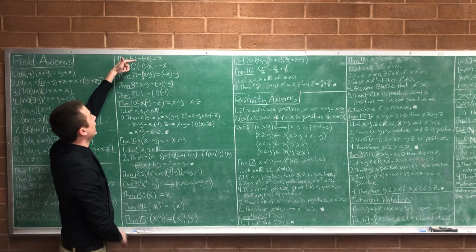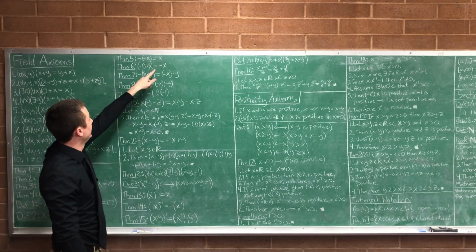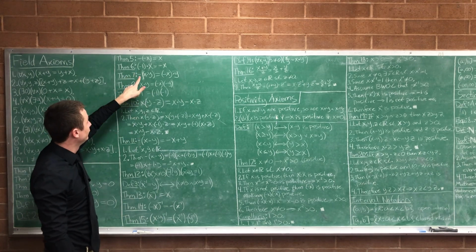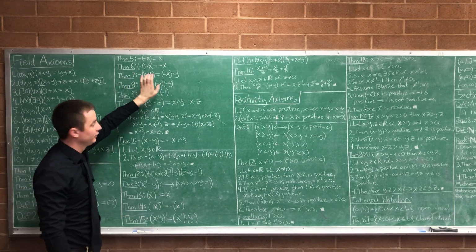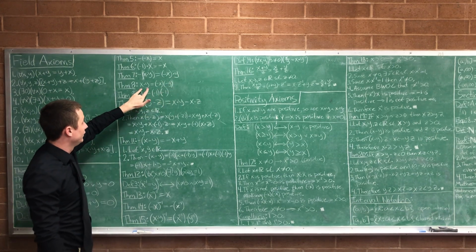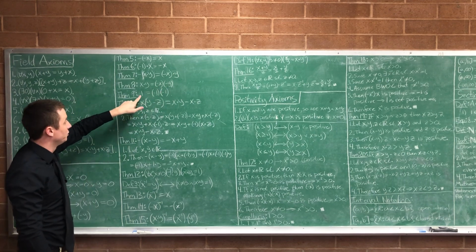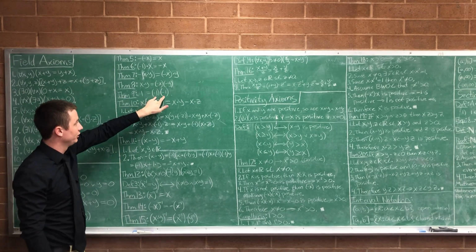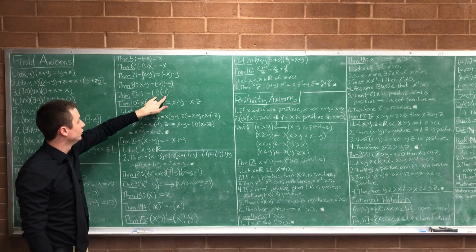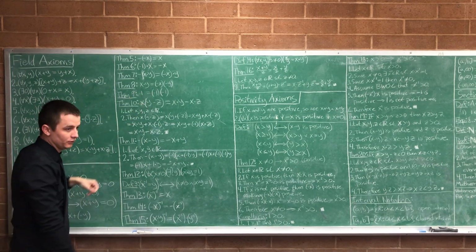Moving on, we proved that negative negative x is just x. We proved that negative x is also the same thing as negative 1 times x. We proved that negative x times y is negative of x times y. We proved that x times y is negative x times negative y. We proved that negative 1 times negative 1 is 1. This was just a corollary of this. When you plug in 1 for x and y, then that turns into 1 times 1, which is just 1.